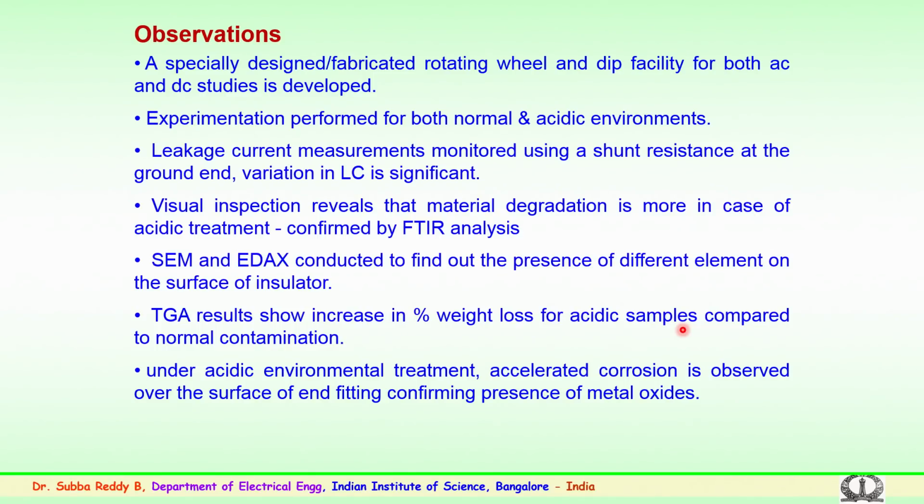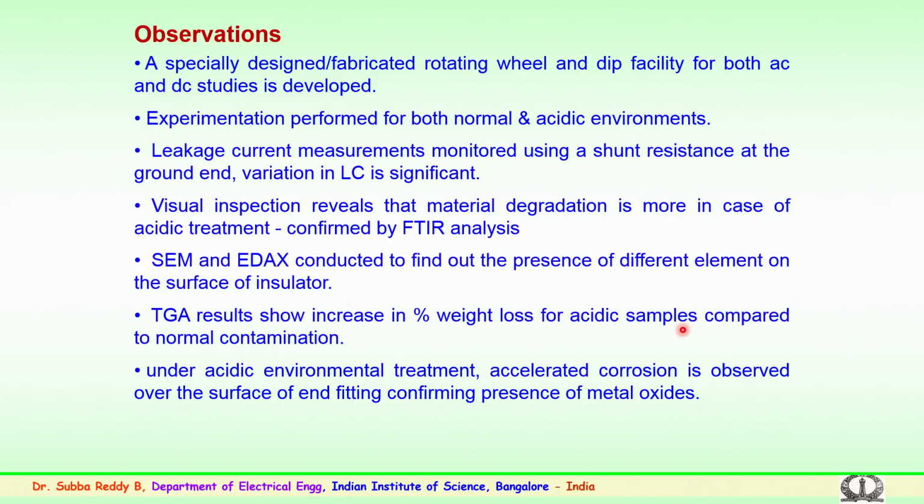Then visual inspection of the samples before and after reveals that material degradation is seen more in the case of acidic treatment. This was also confirmed by the FTIR analysis, where in acidic conditions the rubber sample, or silicon rubber composite material, gets degraded earlier compared to the normal contaminants. So care has to be taken, and importance has to be given, to the composite insulators which could be used in that environment. The SEM, scanning electron microscope, and